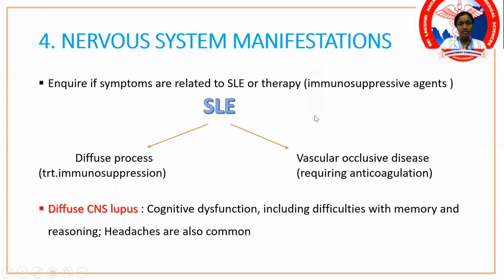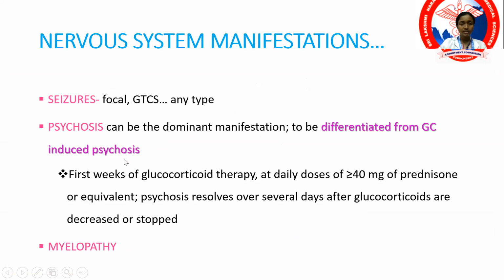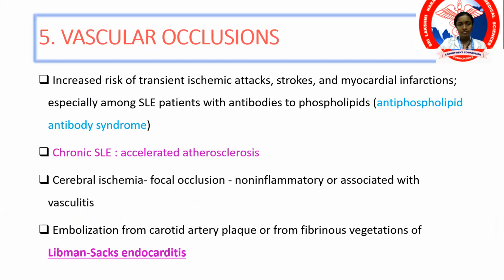Now, under the nervous system manifestations, you have the CNS features. It can be a diffuse process or it can be vascular occlusive disease which requires anticoagulation. The diffuse process requires immunosuppression. Under the diffuse process, we have features of cognitive dysfunction, seizures, psychosis, myelopathy, and under vascular occlusion as part of the antiphospholipid antibody syndrome, there is accelerated atherosclerosis resulting in transient ischemic attacks, strokes, MI, etc.